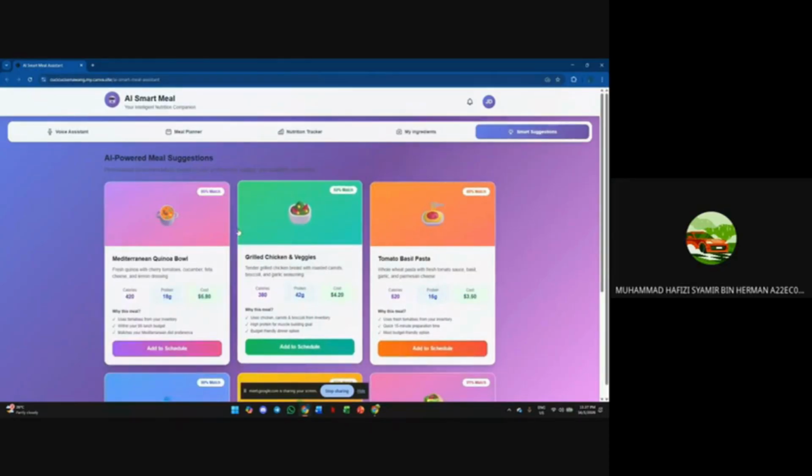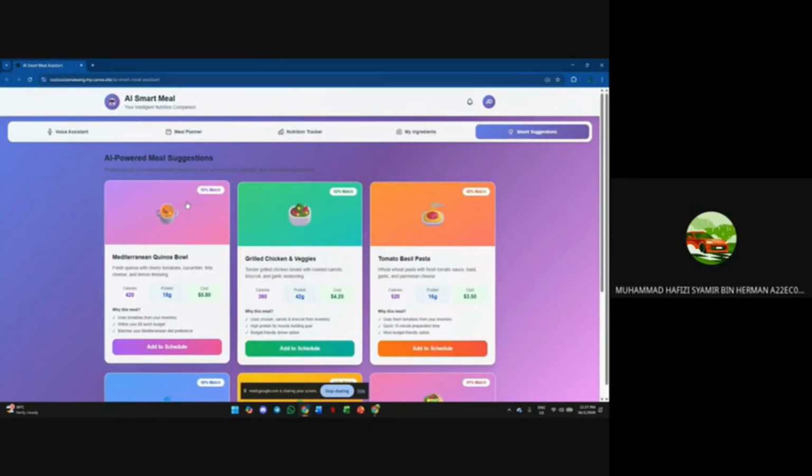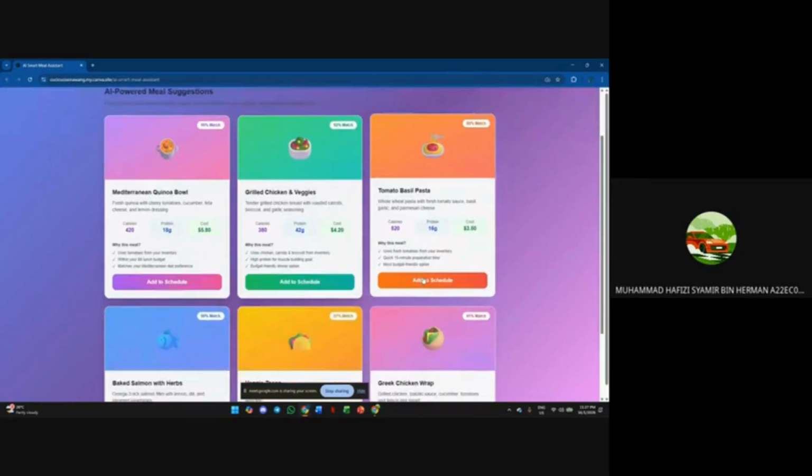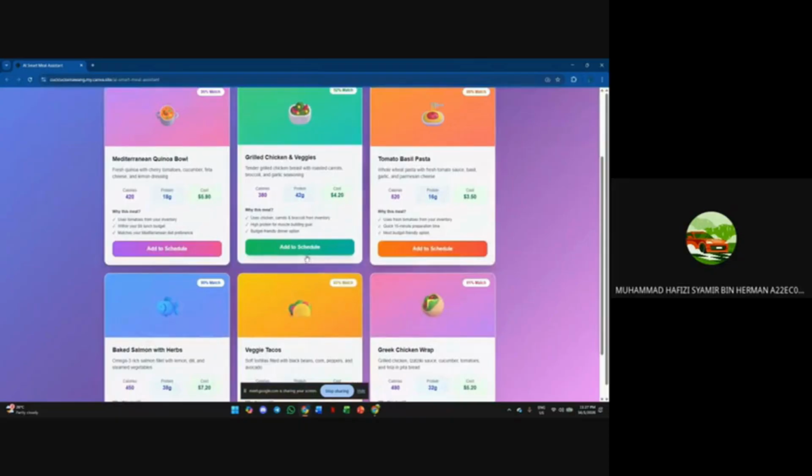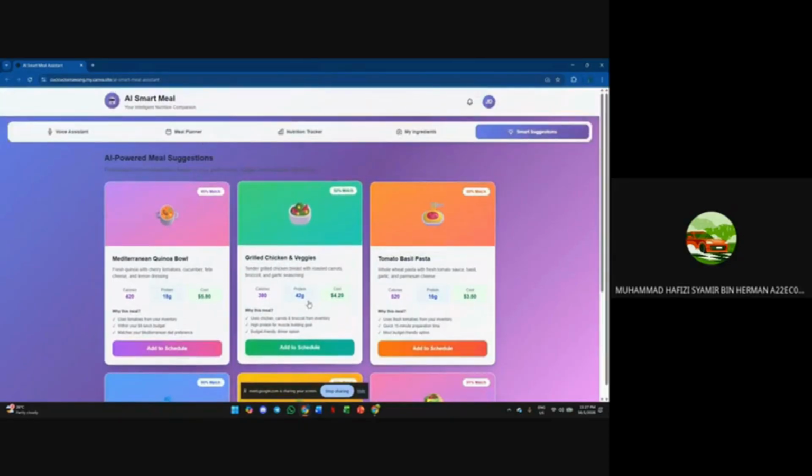And for the last one, we have the smart suggestion. Basically, what the smart suggestion does is provide meal suggestions for us. Here, we have something with chicken and pasta, and we can add this to our meal planner. This will help the user a lot to track their meals and also have a variety of meals. Okay, that's all for my part.